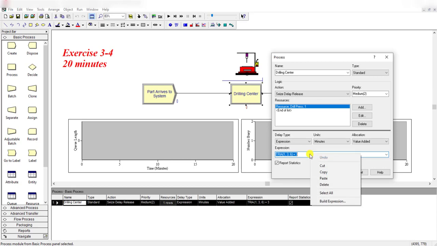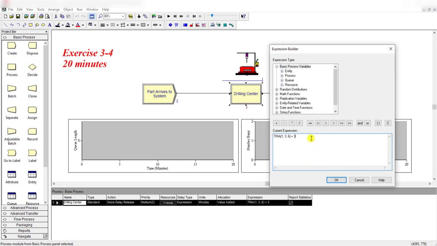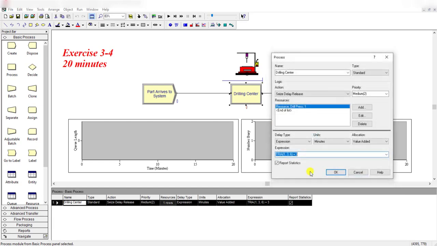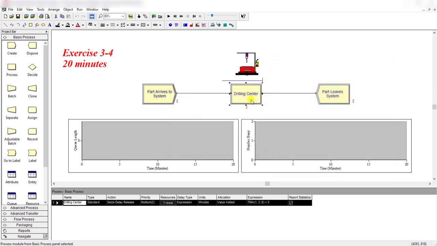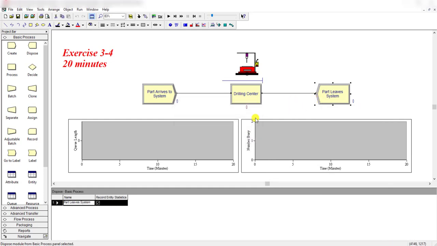If you right click this expression field, simply click the build expression button, and here you can move to the random distribution, and under random distribution you simply click the triangular distribution, and put the minimum value, most likely, and maximum value, and then simply click this plus button and type 3, and your expression is ready. The rest of the fields will remain the same under the process module, and then simply click OK. Parts leave the system will remain the same, and the charts would also remain the same.